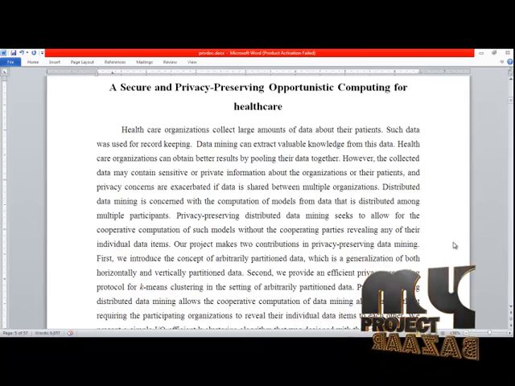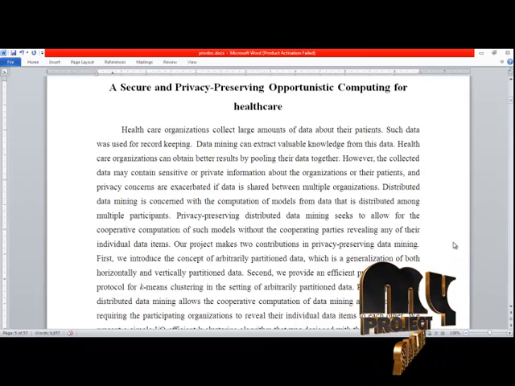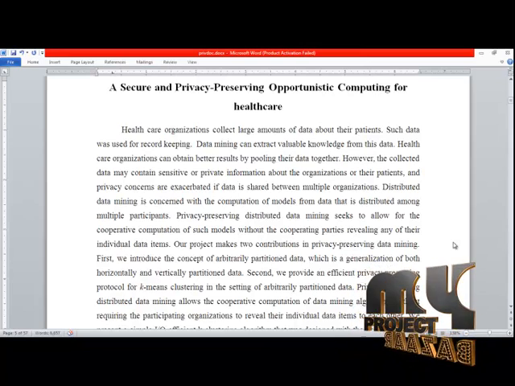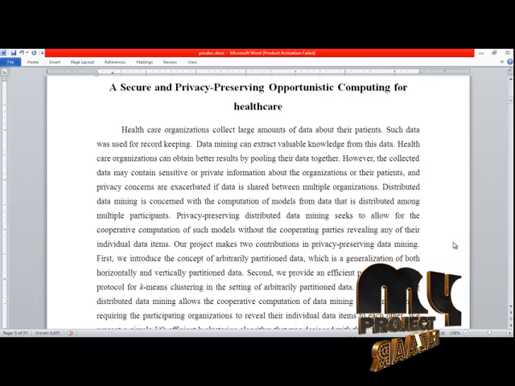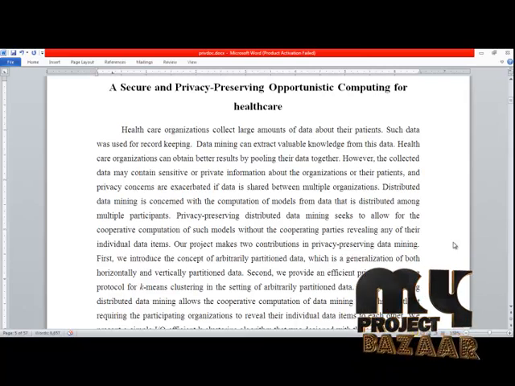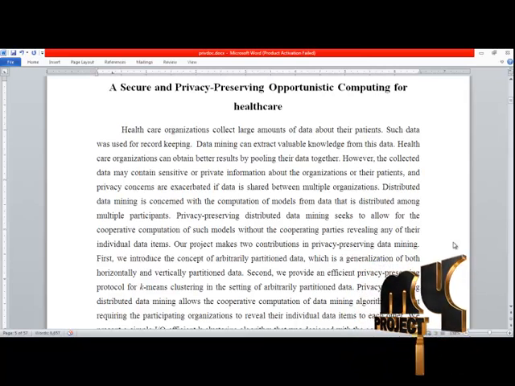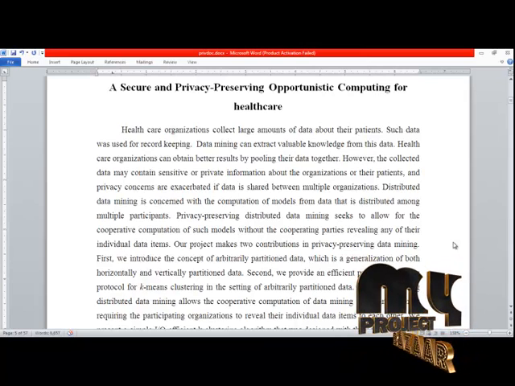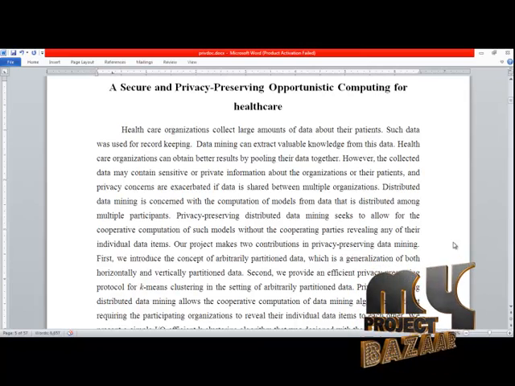Our project makes two contributions in privacy preserving data mining. First, we introduce the concept of arbitrarily partitioned data, which is a generalization of both horizontally and vertically partitioned data. Second, we provide an efficient privacy preserving protocol for k-means clustering in the setting of arbitrarily partitioned data.